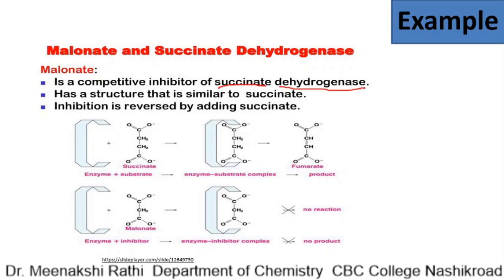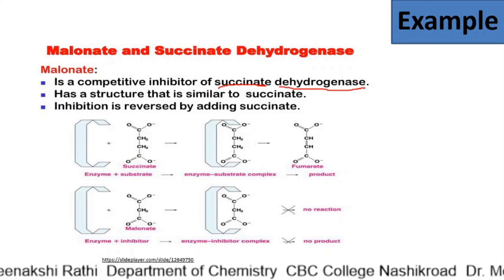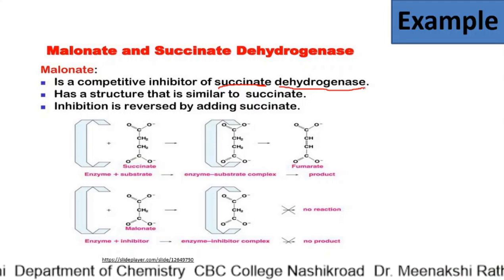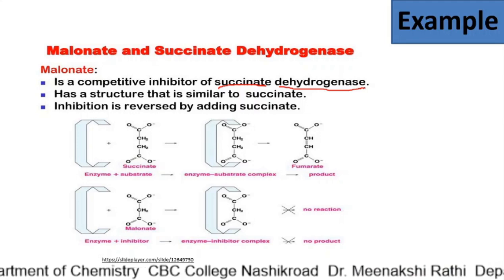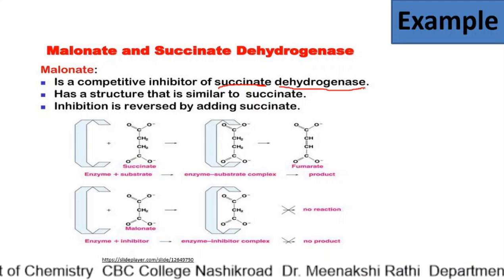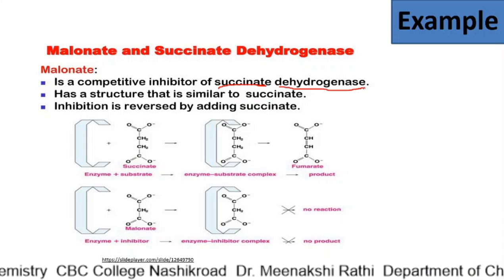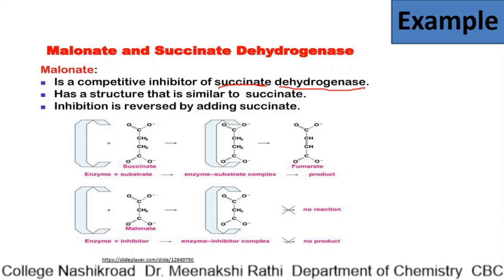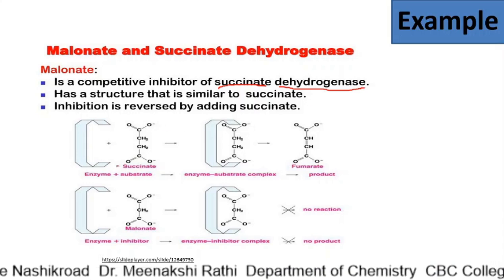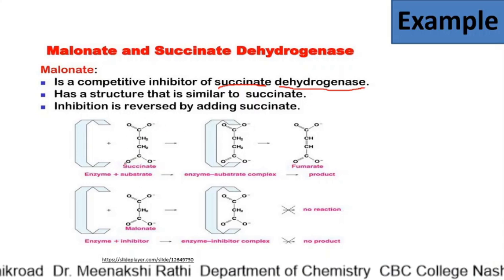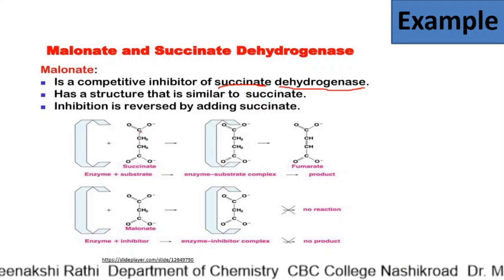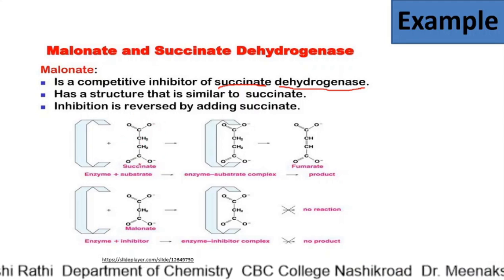The enzyme succinate dehydrogenase is a classical example of competitive inhibition with succinic acid as its substrate. Here you can see this is succinate. It has 2 CH2 groups and 2 carboxylate groups.